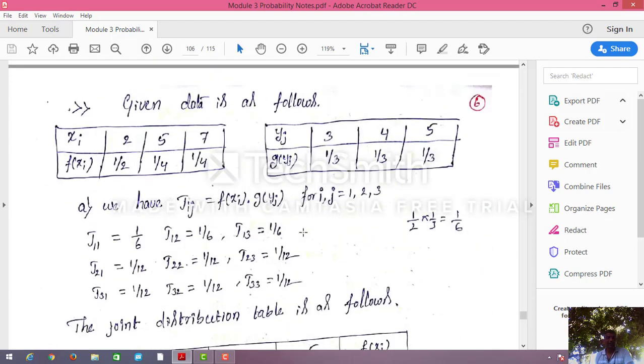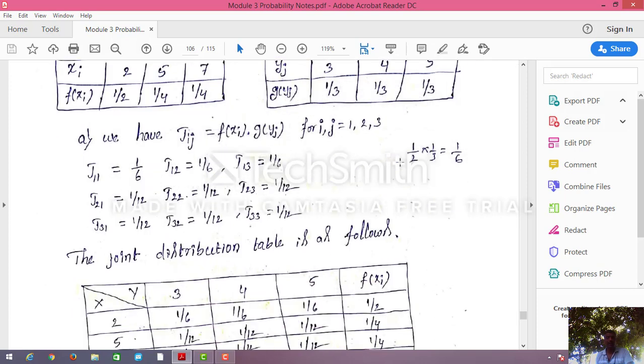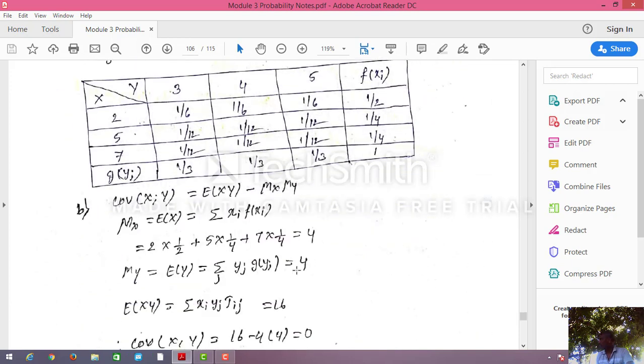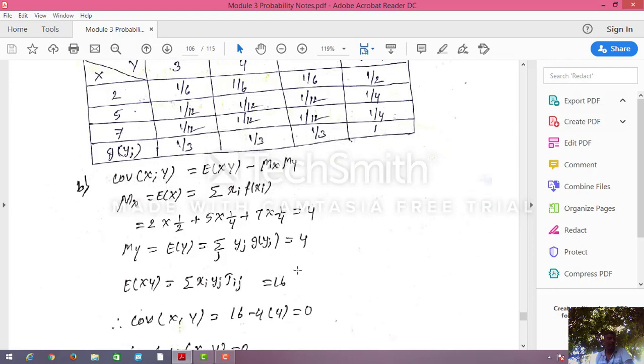Similarly, expectation of y is nothing but 3 into 1 by 3 plus 4 into 1 by 3 plus 5 into 1 by 3. You will multiply, so you will get mu y, which is nothing but 4. Mu y equals 4. If you simplify that the same way, you will get 4.